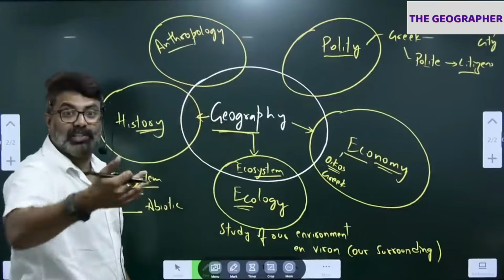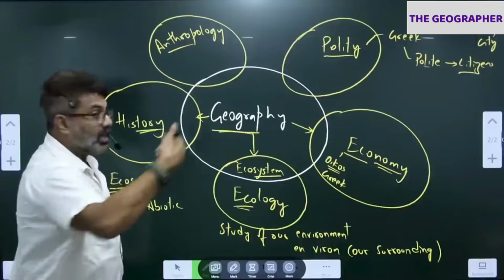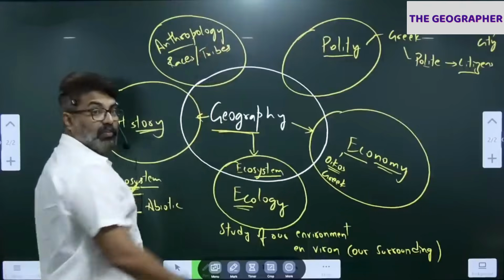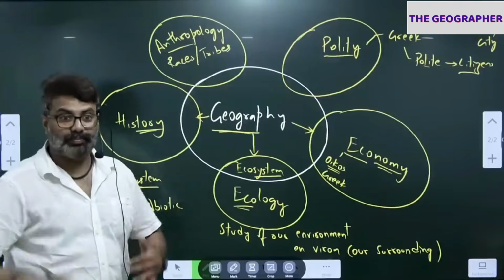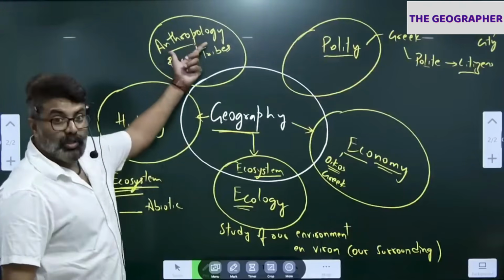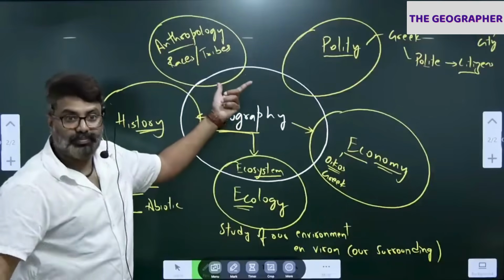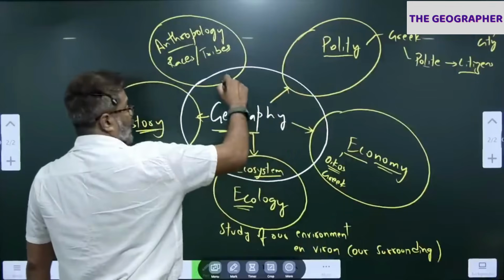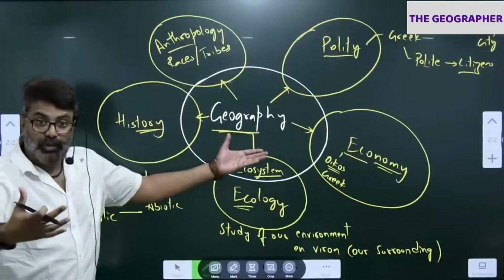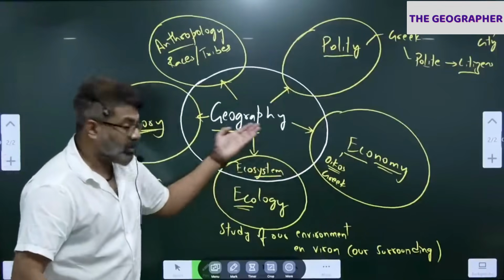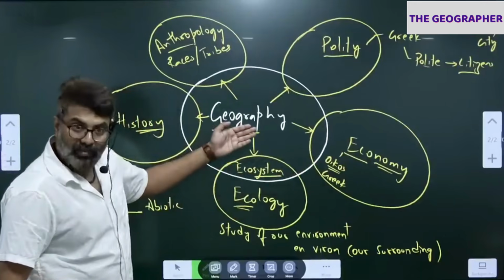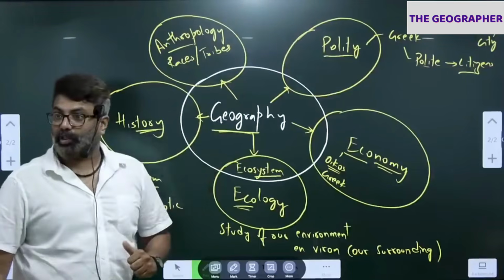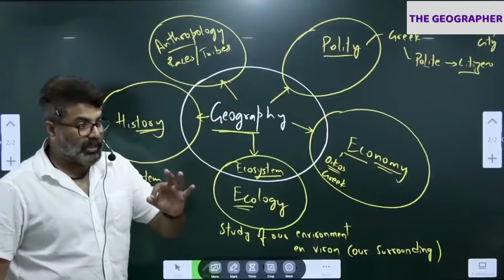Anthropology: study of human ancestors, our evolution, races, tribes, all that comes here. Study of early human ancestors, how we all evolved. So that is anthropology. And we study present society also, that is sociology. There is also a branch of geography again. See, geography as a subject is connected to all others. So when we read geography, we derive subject matter from economics. We have environment topics, historical topics, polity related topics, anthropology related topics in geography. So geography as a subject is linked with others.